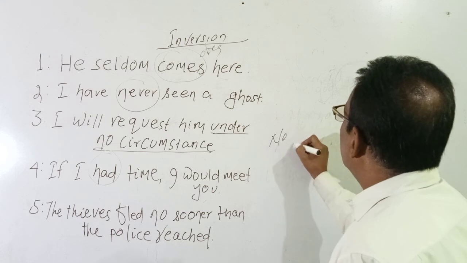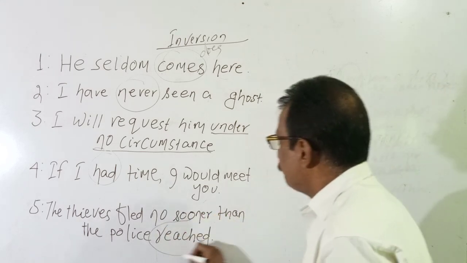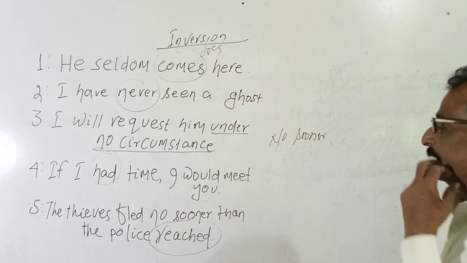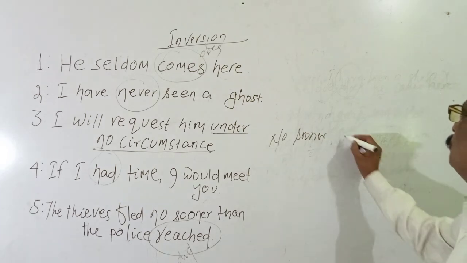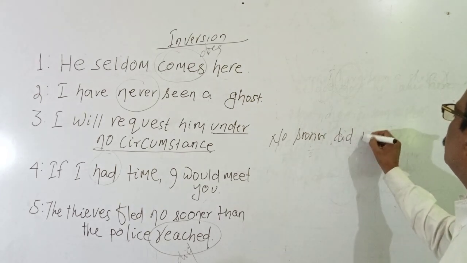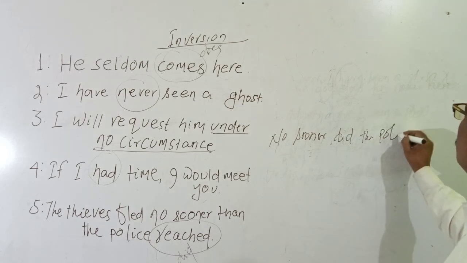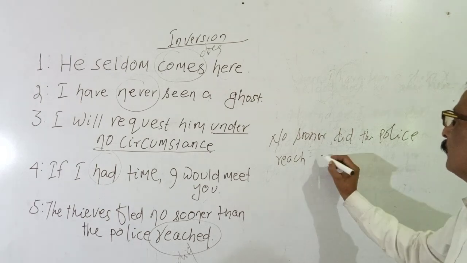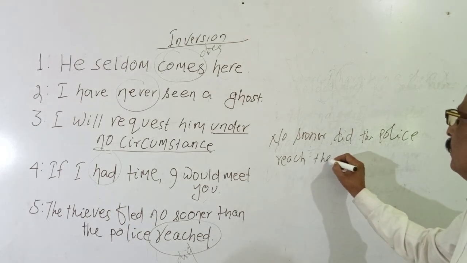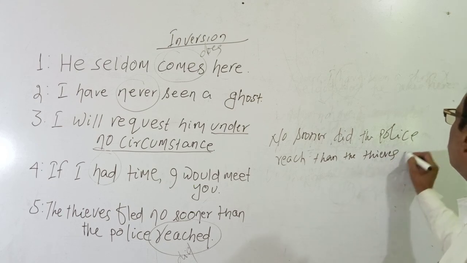You see, here reached is the verb and did is the auxiliary. So: No sooner did the police reach than the thieves fled.